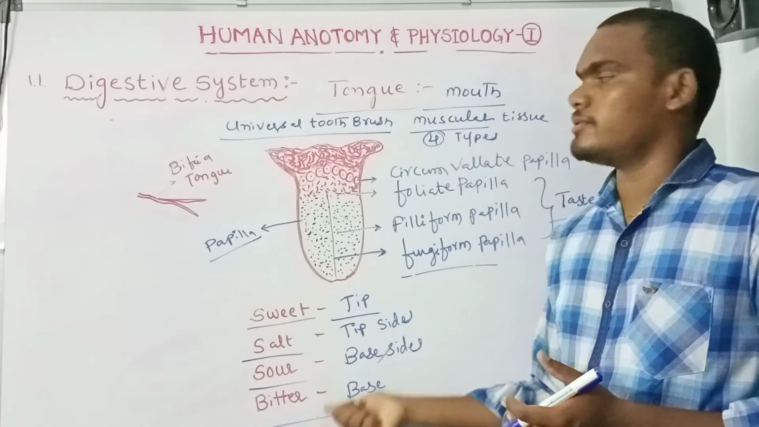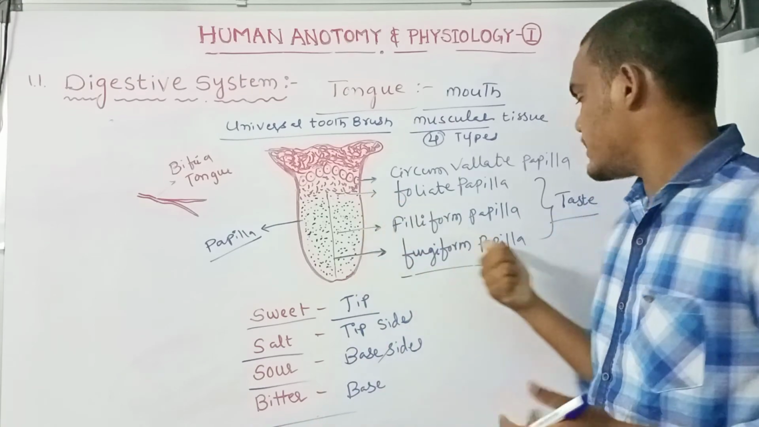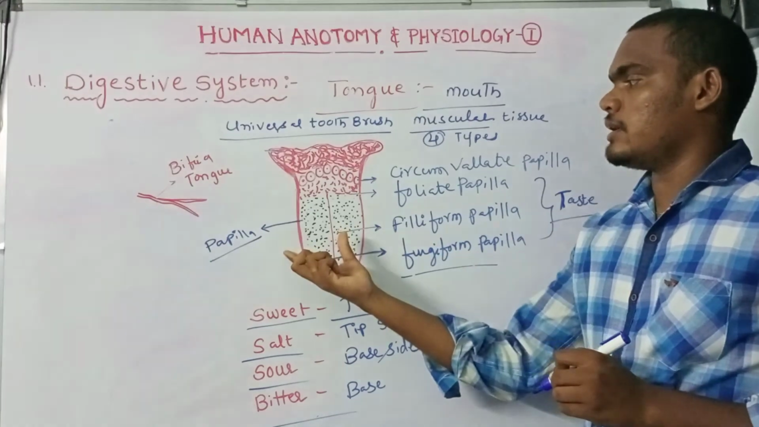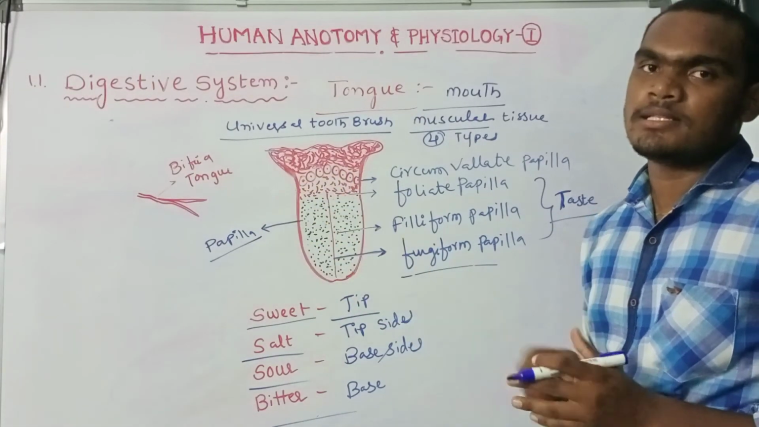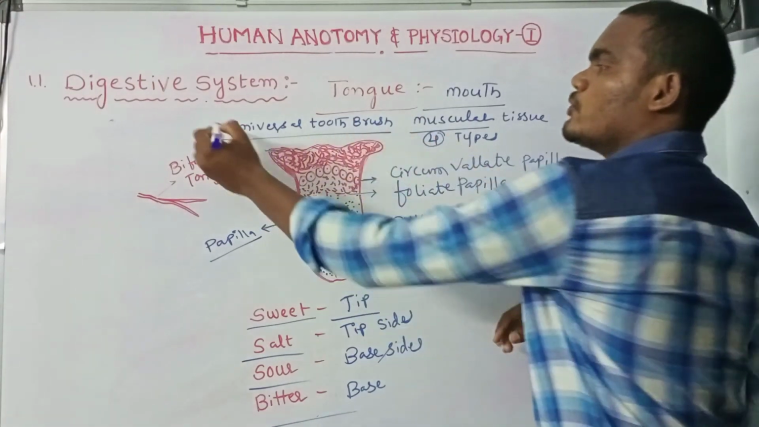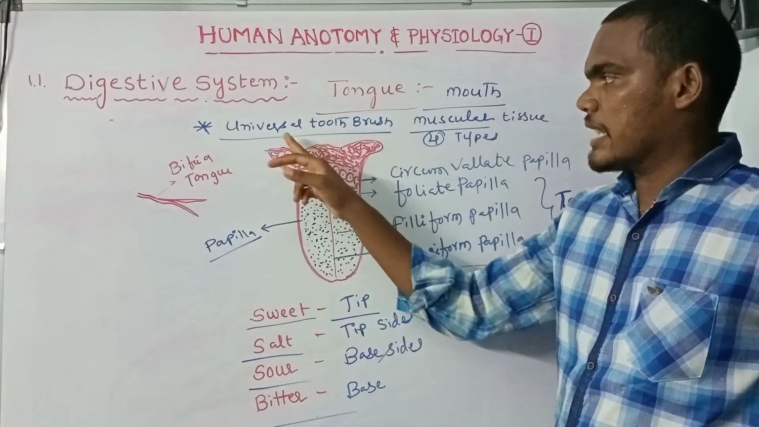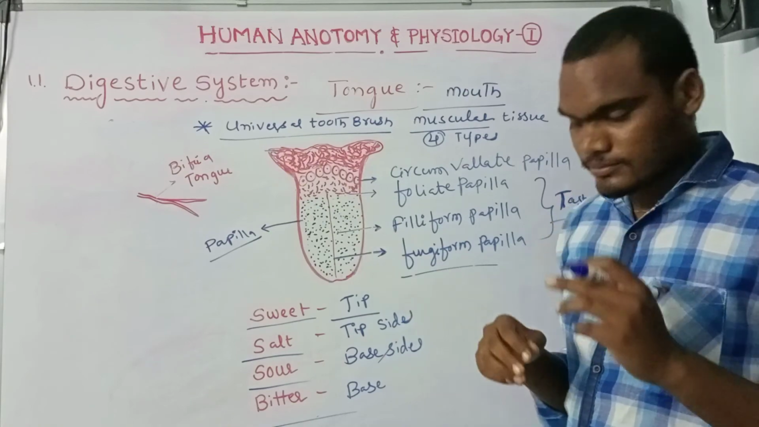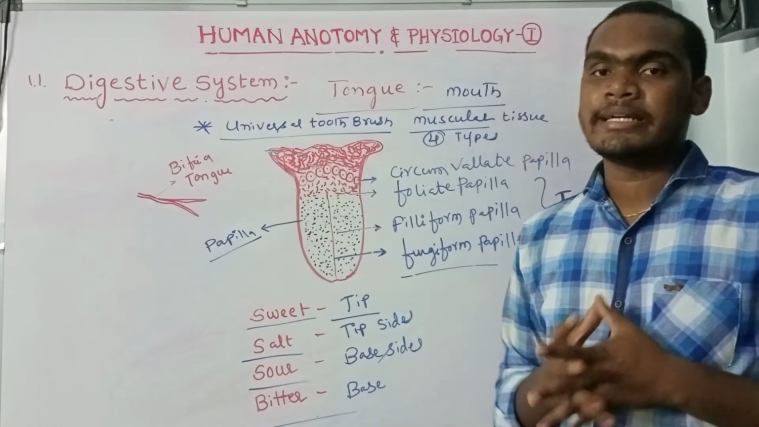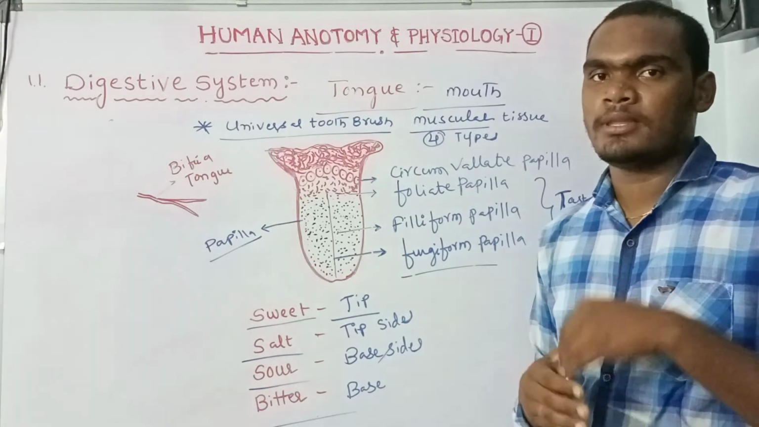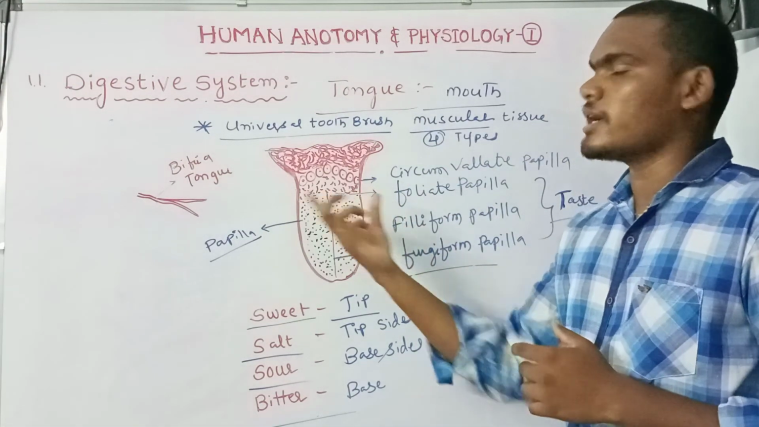This is how the tongue observes taste. The tongue is a universal toothbrush. It acts as a universal toothbrush, mixing food with saliva, detecting taste, helping in swallowing, and speaking. That's why the tongue is very important.